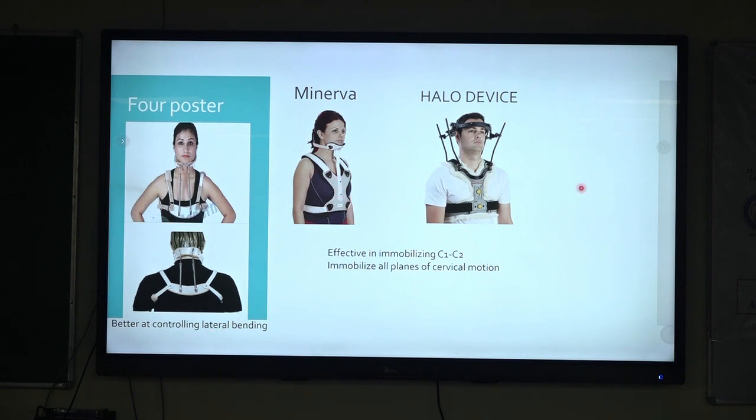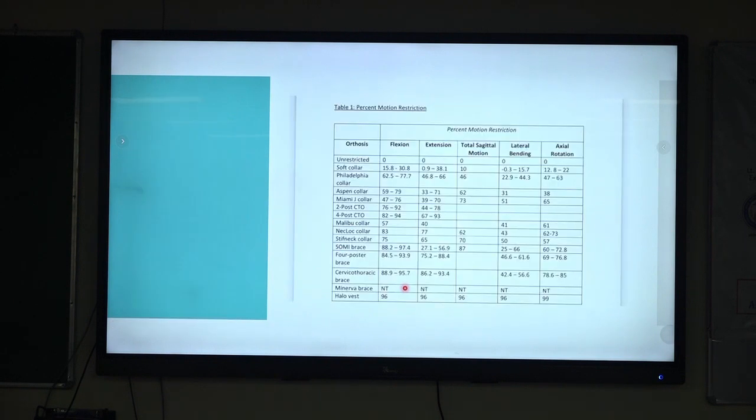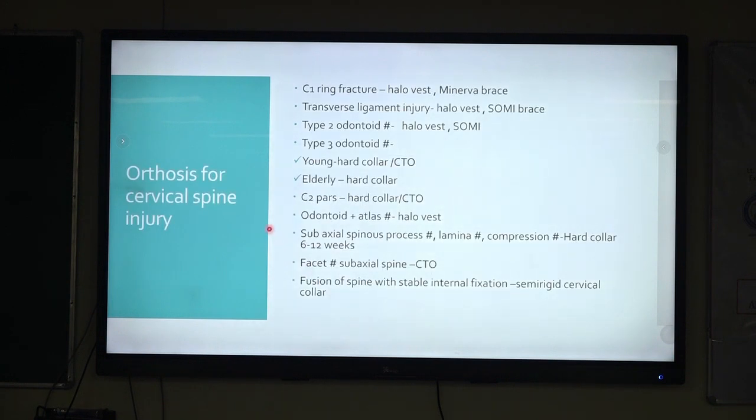Talking about Minerva and Halo device, it is better at immobilizing C1 and C2, and it immobilizes all the planes, and the Halo device gives a restriction of almost 96% in all the ranges. So this is the chart that describes the range of restriction of each and every collar in each and every movement. So these are certain conditions and the preferred orthosis in the conditions.